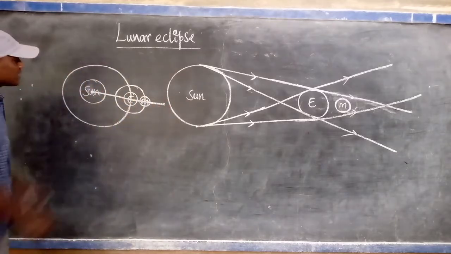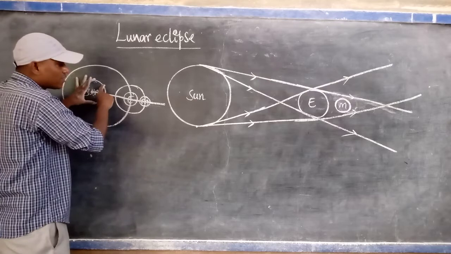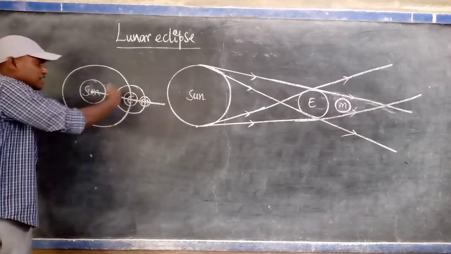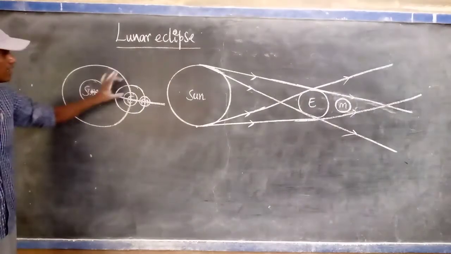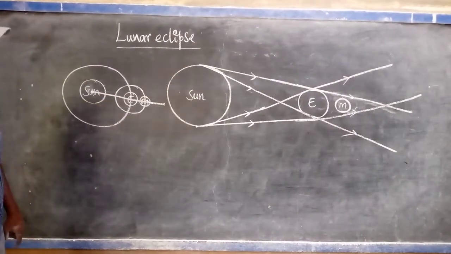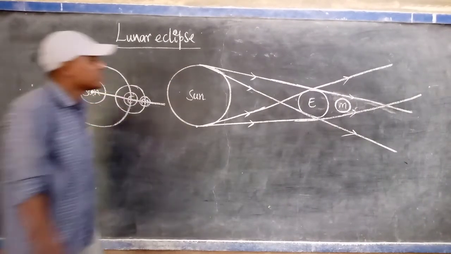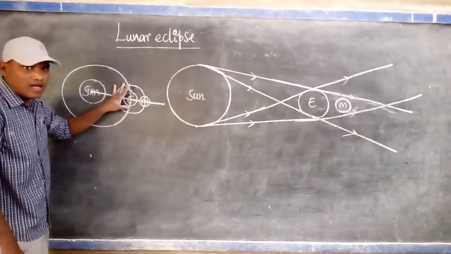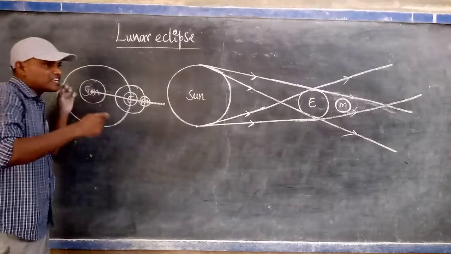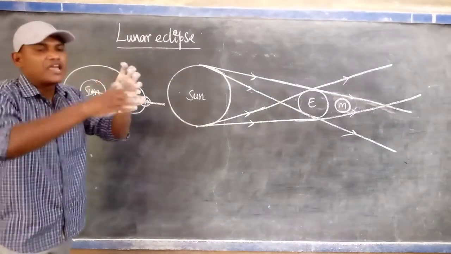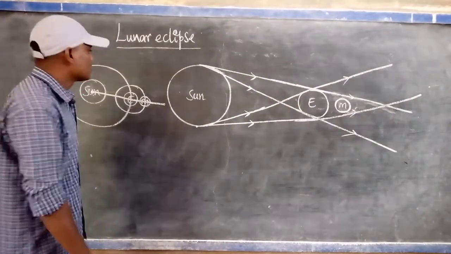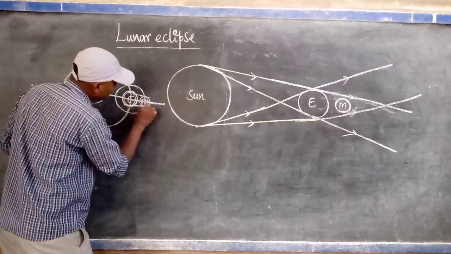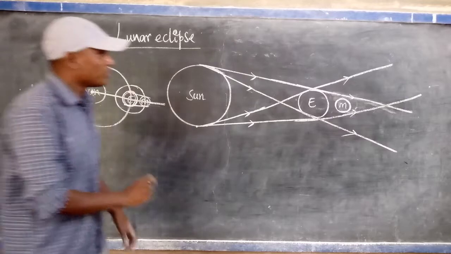At that time, the rays are coming from the sun. Before they reach the moon, they are passing through the earth. The size of the earth, we know, is larger than the size of the moon. Earth is an opaque object or not? And we also know very clearly that when light passes through any opaque object, it forms a shadow. So the earth's shadow will fall on which one? The surface of the moon here.